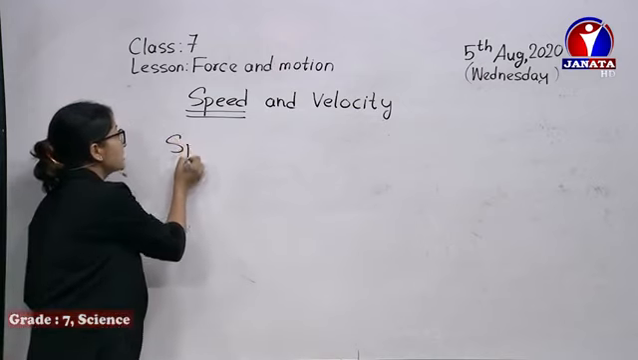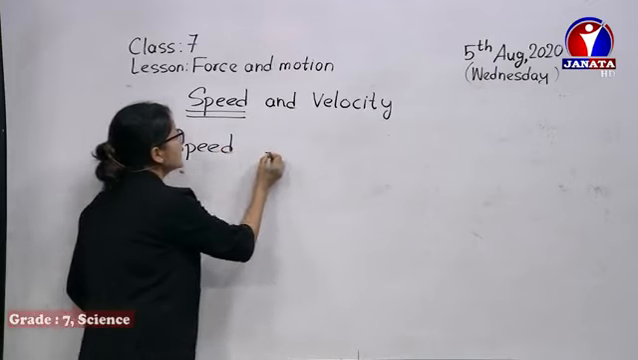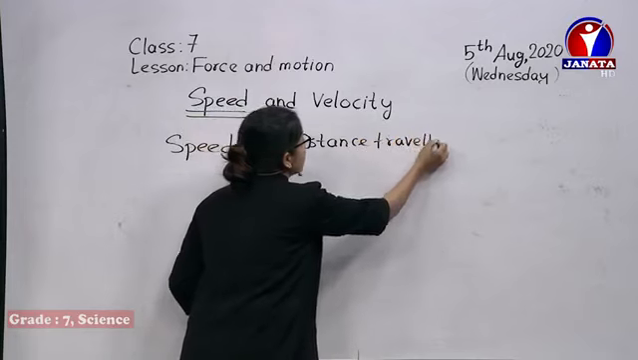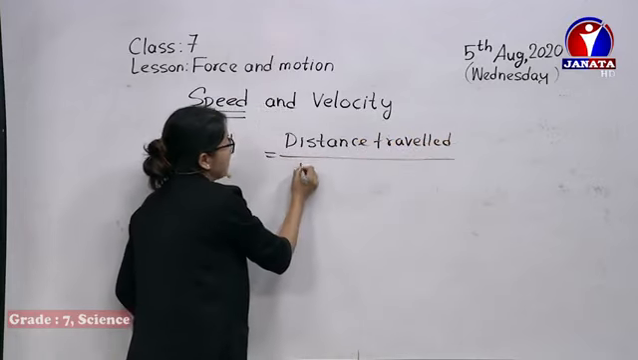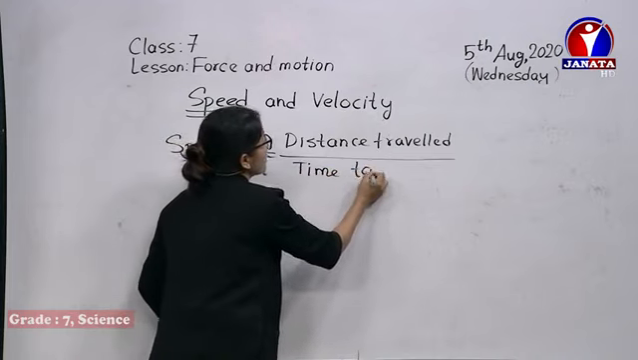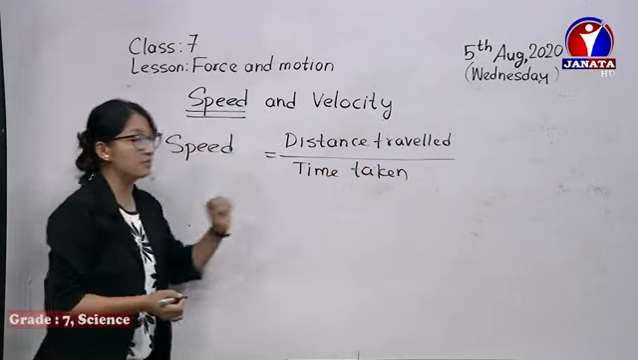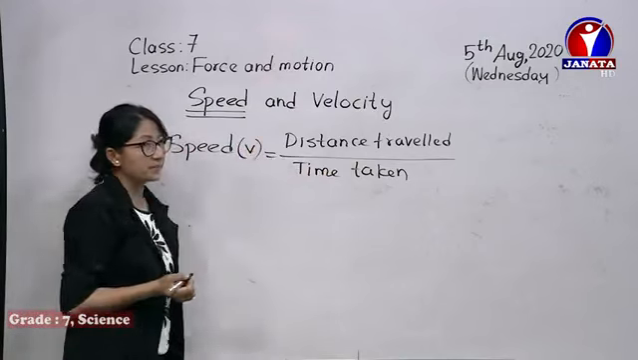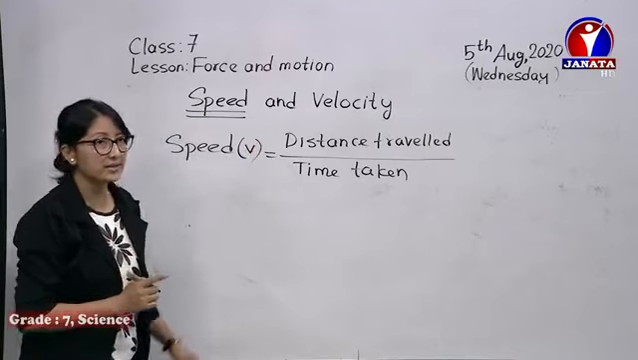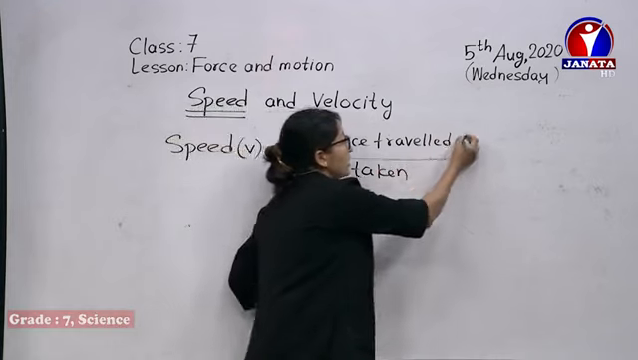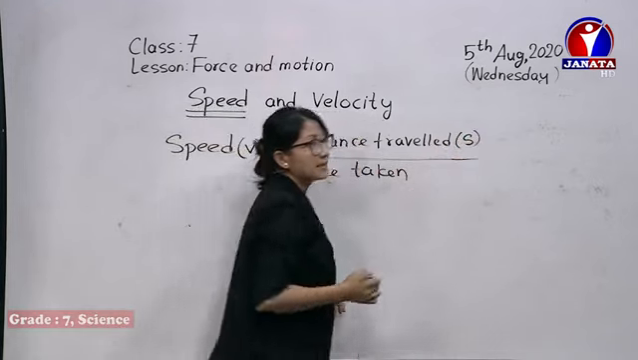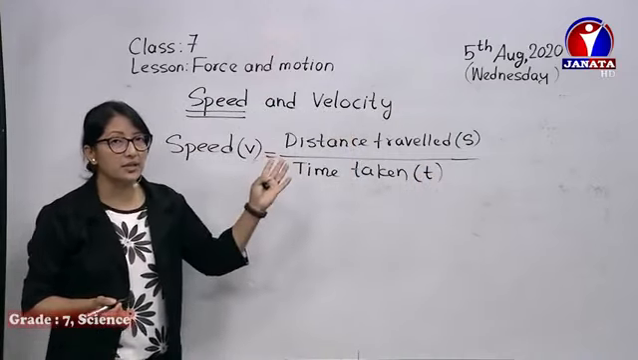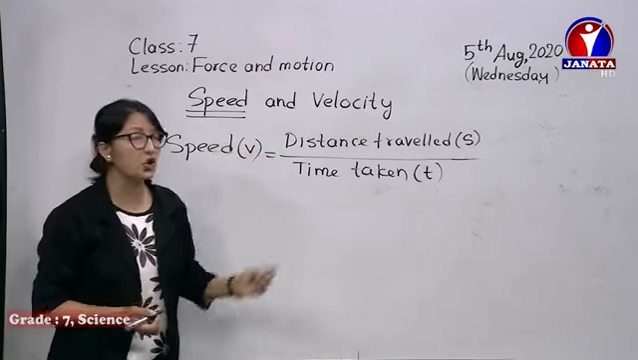Okay, so we can say speed is the distance traveled in certain time, per unit time. Distance traveled per unit time, or how much distance is traveled in certain time taken. That gives us our speed. We denote speed by the letter V. Just like before we denoted distance by letter S, we denote speed by letter V, and distance traveled is denoted by the letter S, and time taken we denote it by T. So the distance traveled per unit time, that is called speed.